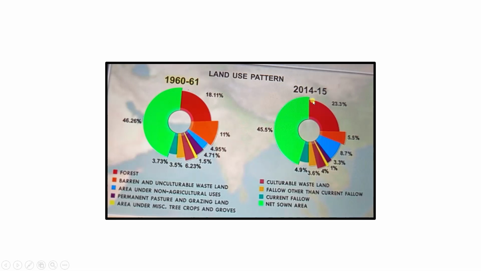category forest has increased. Now in the examination they ask you a question like, what are the reasons behind an increase in the forest area from the year 1960-61 to 2014-15? Now let me tell you one thing, these changes are not mentioned in your NCERT book. These changes are not written there. So here you have to apply your knowledge, okay? Whatever you have read about the geography or the land area, that knowledge you have to apply.